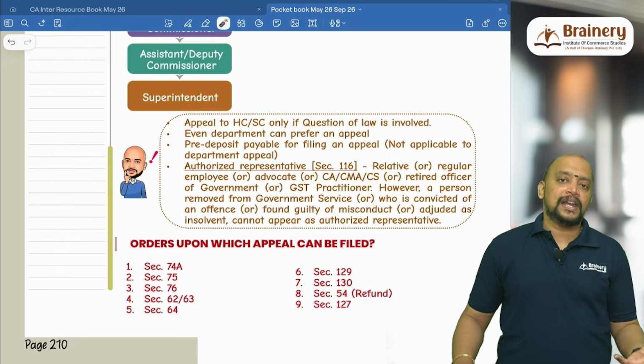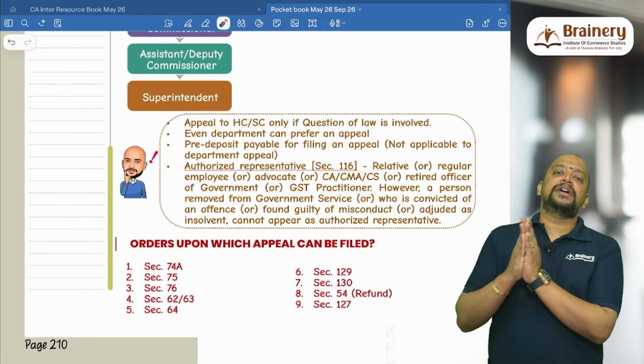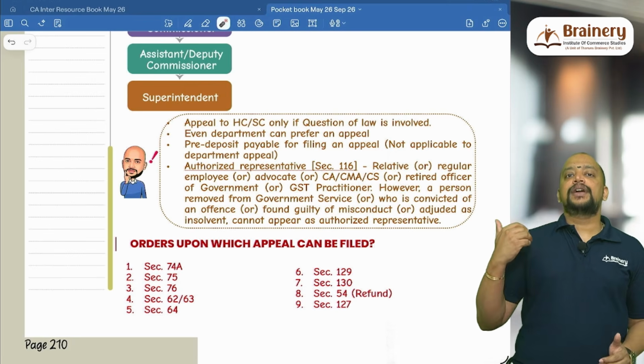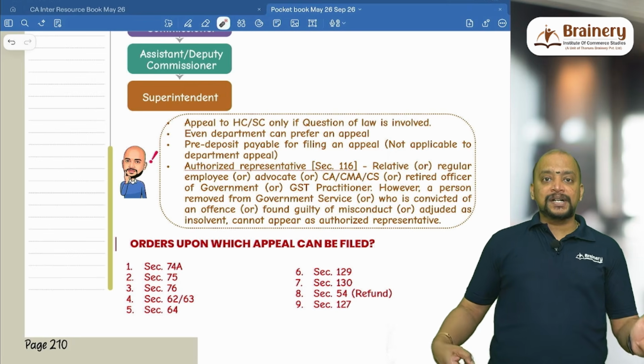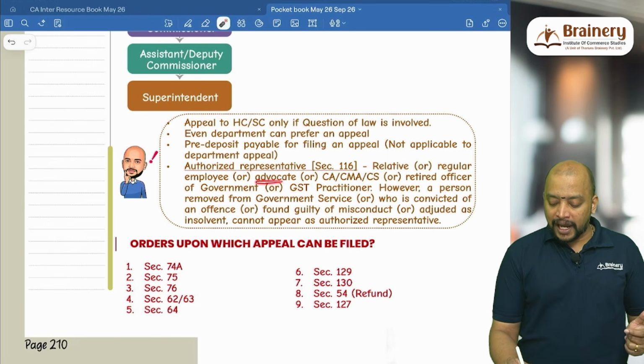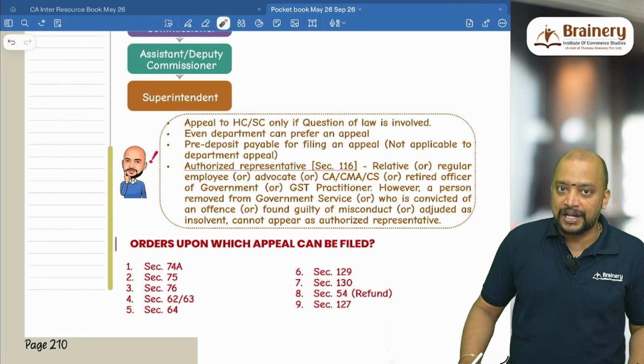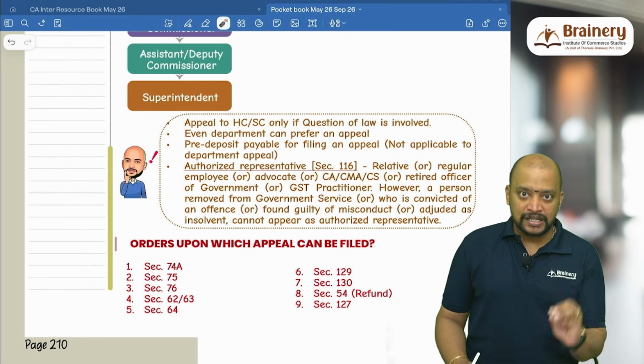So who can make an appeal? The authorized representative. Who can act as an authorized representative under GST? This is a common point. Either the relative of the taxpayer, or a regular employee of the taxpayer, or an advocate, CA, CMA, CS, or a retired officer of the government, or a GST practitioner. So these people can act as authorized representative.